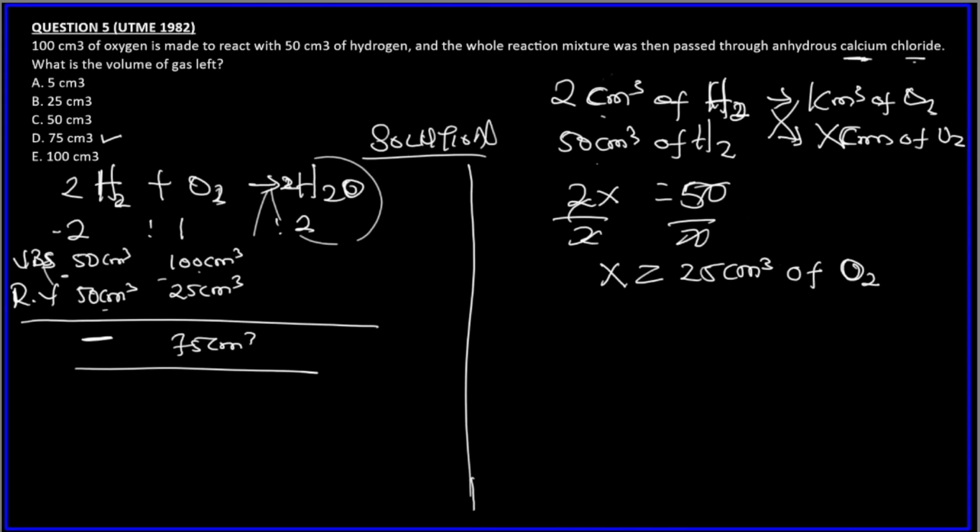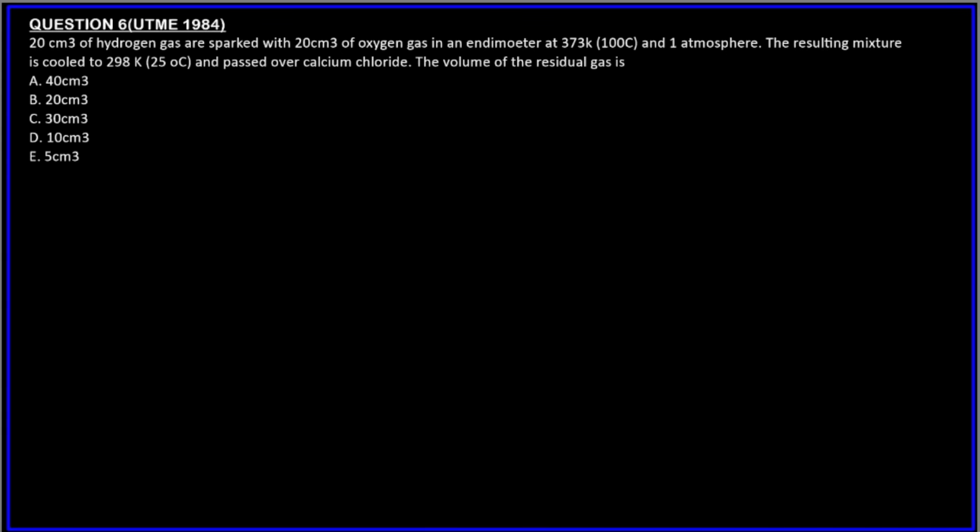Let's quickly go to question 6. Okay, solution. The same condition, calcium chloride. So once you see that it's passed through calcium chloride, don't just look at the product formed, especially if it is between hydrogen gas and oxygen gas, because steam or water will be formed and calcium chloride actually absorbs steam or water.